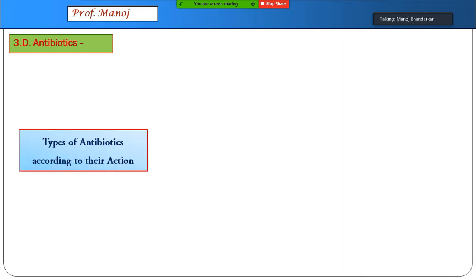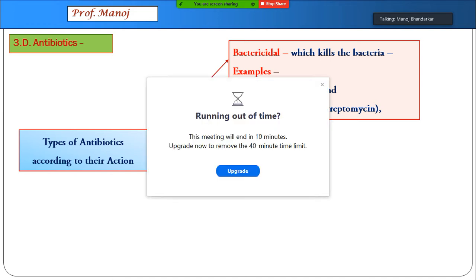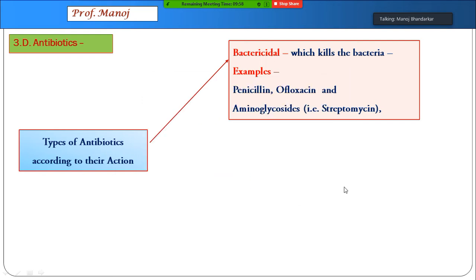We will classify antibiotics according to their action. The first type is called bactericidal antibiotics. Cidal means to kill. So these antibiotics can kill the bacteria. Examples of these are penicillin, ofloxacin, and aminoglycosides.